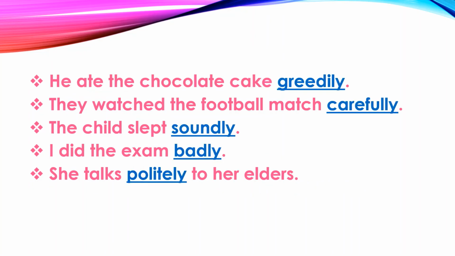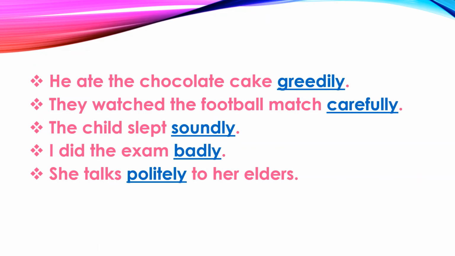Now see the next example. He ate the chocolate cake greedily. Now in this example, greedily is an adverb of manner because when we ask the question, how did he eat the chocolate cake, or in what manner did he eat the chocolate cake? We get the answer greedily. So greedily is an adverb of manner.